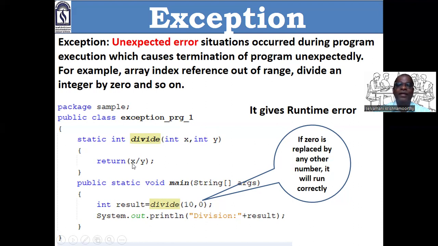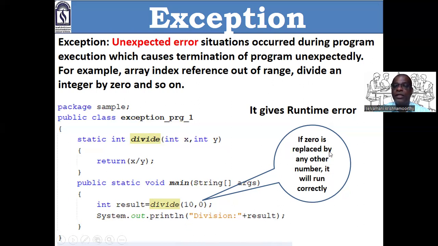It cannot return any value. You know very well, 10 cannot be divided by 0. Any value cannot be divided by 0. Our program terminates abnormally. It shows an error. Is it clear? Good.